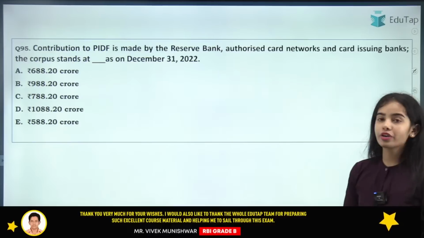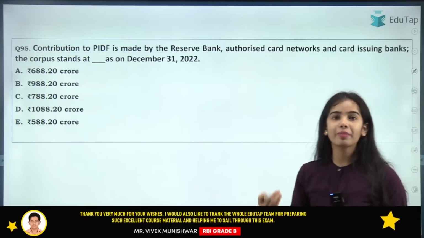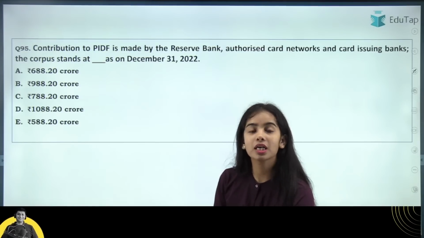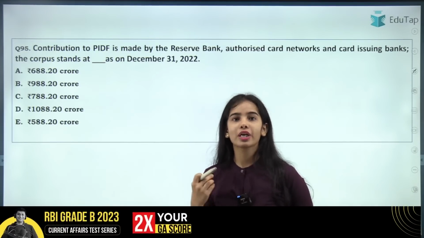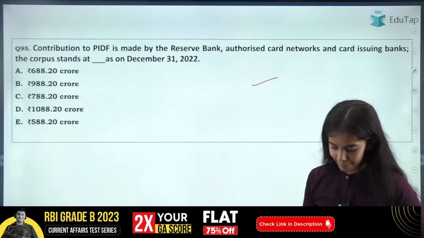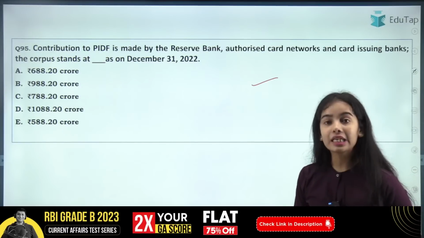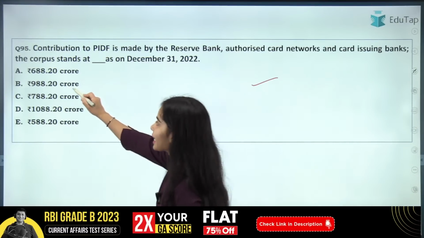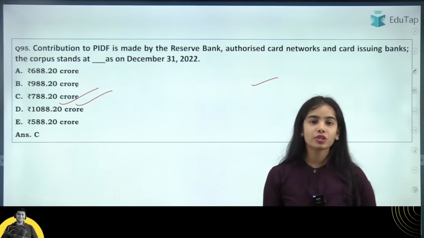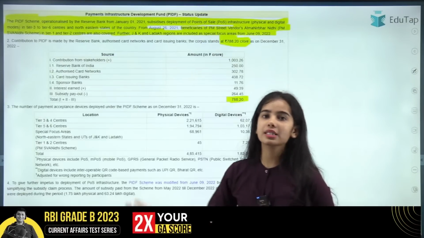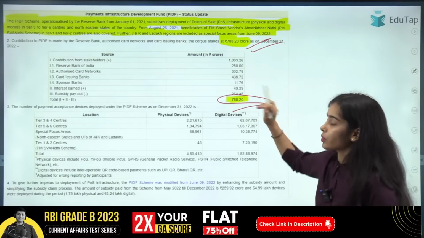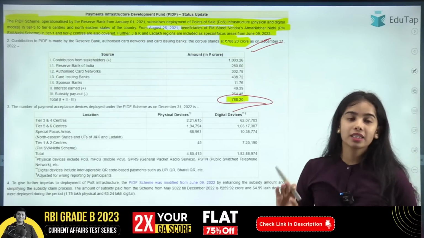Next question is, contribution to the PIDF is made by the Reserve Bank of India, authorized card networks, and the card issuing banks. The corpus stands at dash as on December 31st, 2022. So what is the corpus currently? The recent corpus is 788.20 crore. So this is the complete information regarding the PIDF scheme.